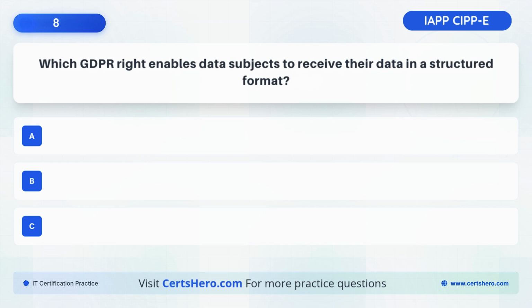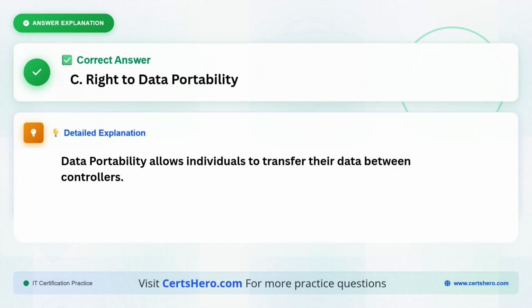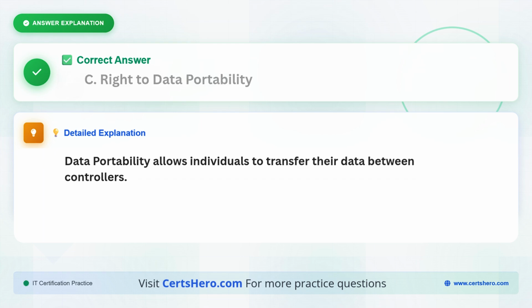Which GDPR article enables data subjects to receive their data in a structured format? A. Right to rectification. B. Right to restrict processing. C. Right to data portability. The correct answer is C. Right to data portability, because data portability allows individuals to transfer their data between controllers.